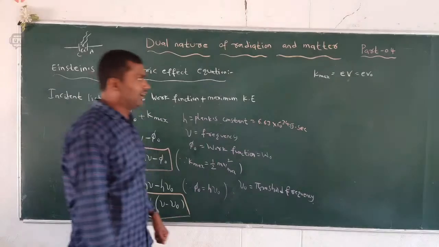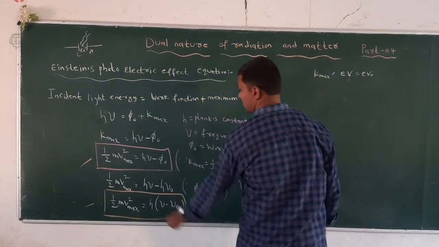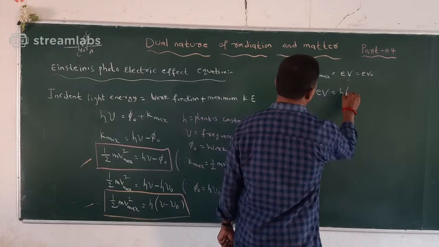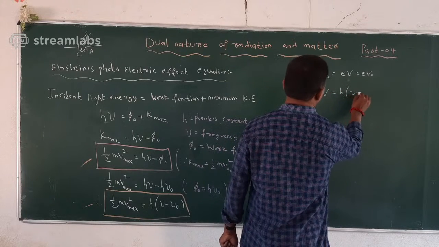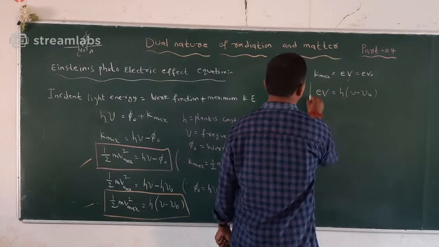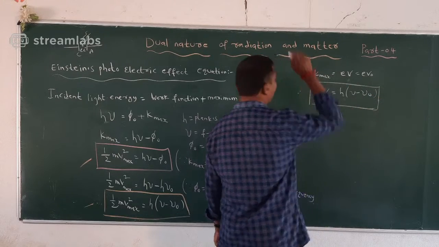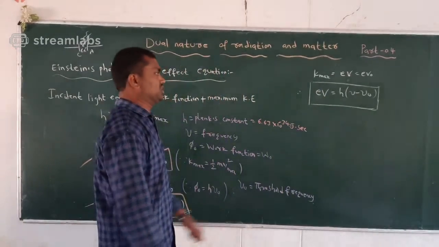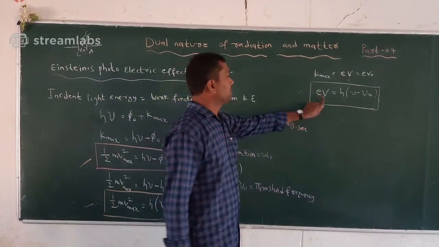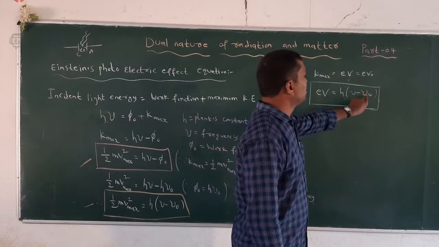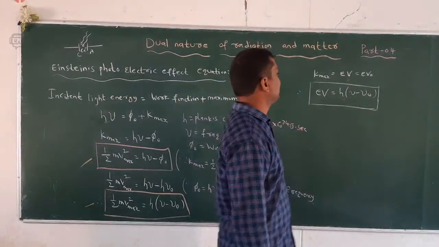So we can take the value, instead of k maximum, we can write EV is equal to h of nu minus nu naught. So this is also called the equation for Einstein photoelectric equation. Charge of electron, potential difference, Planck's constant, frequency, threshold frequency. So this is the third equation.